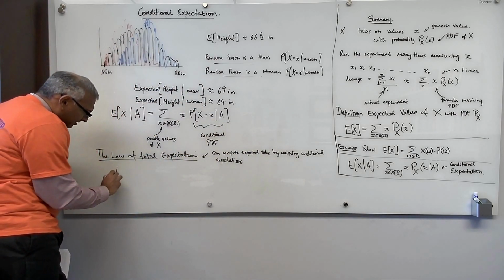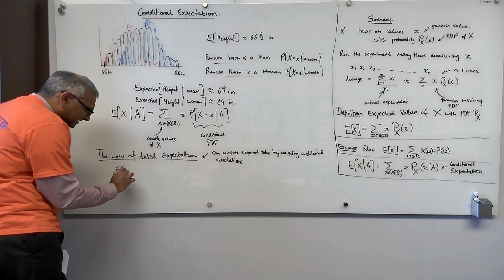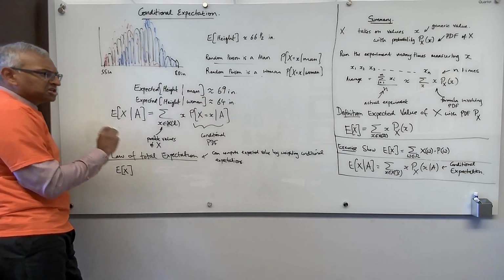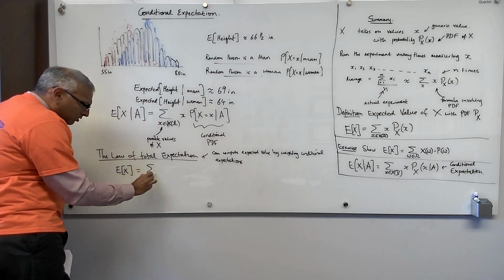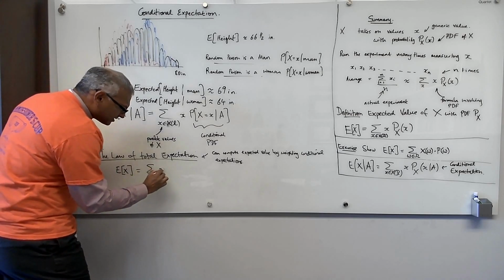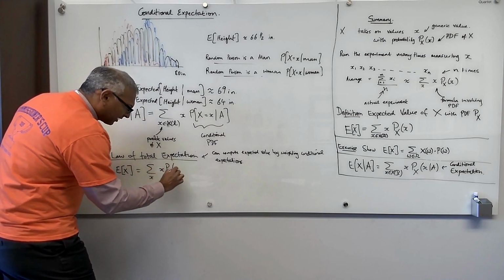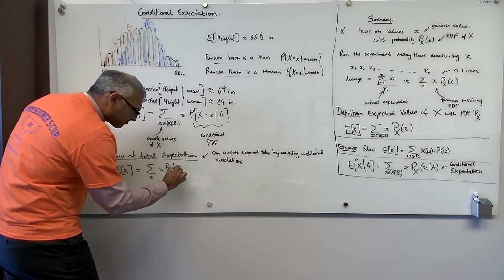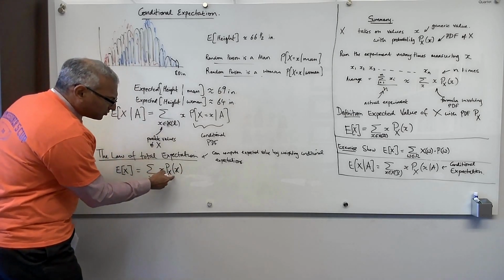So let's look at the expected value of my random variable X. We just take the definition. It's equal to the sum over the possible values x of x times the probability of x. But now we use the law of total probability.